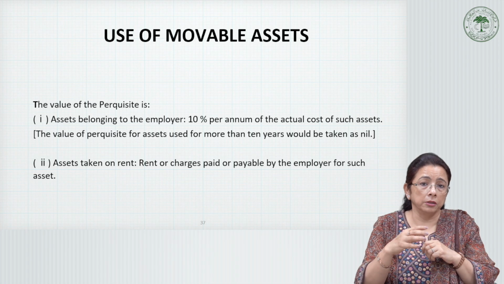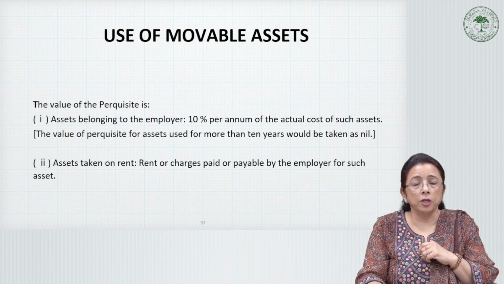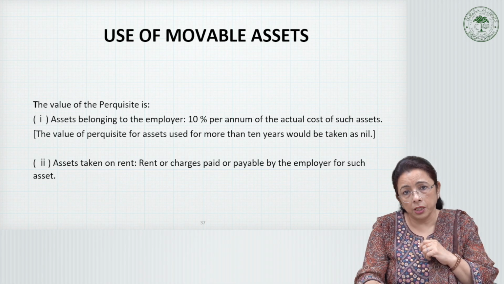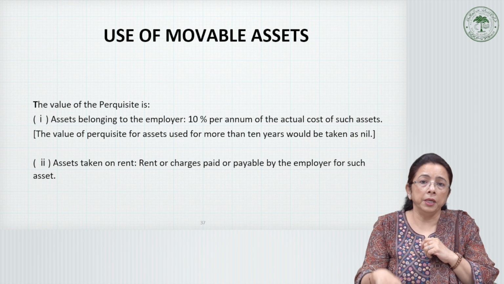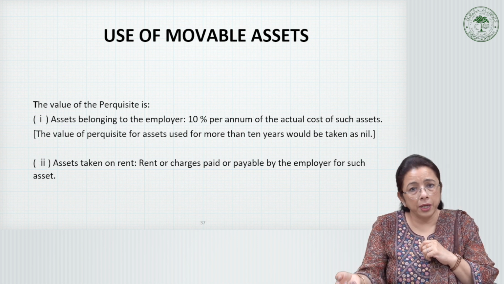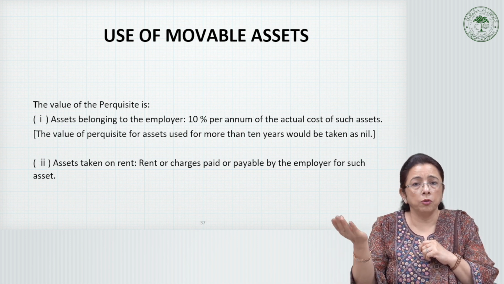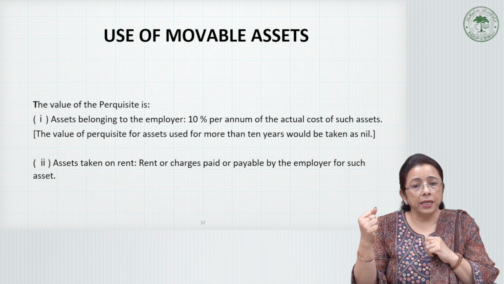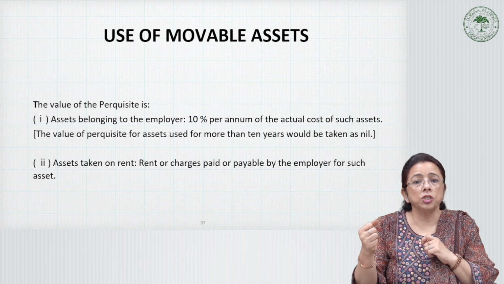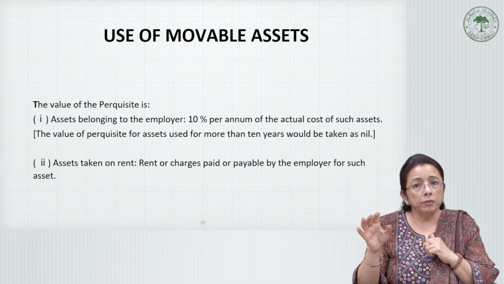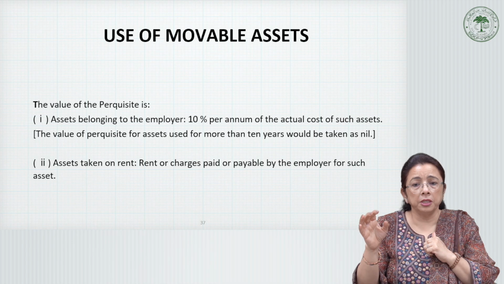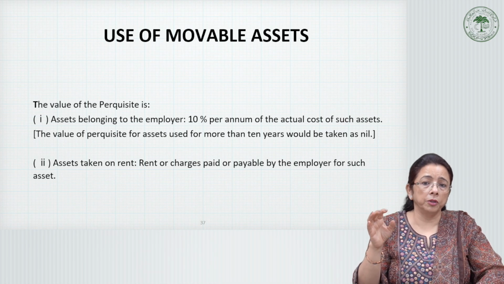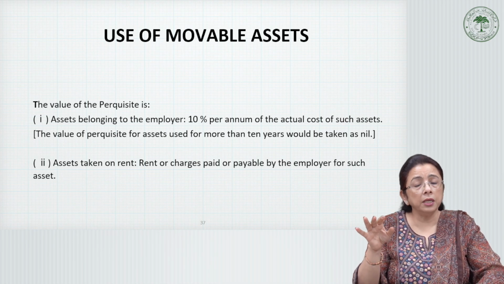And also maybe suppose the same person has been working on that computer system or laptop for the last 10 years. Now, the book value being zero, it can be handed over to the same employee without any taxable liability. And secondly, assets taken on rent, or charges paid or payable by the employer for such assets. However, from the value so determined, the amount paid or recovered from the employee for such asset shall be reduced.